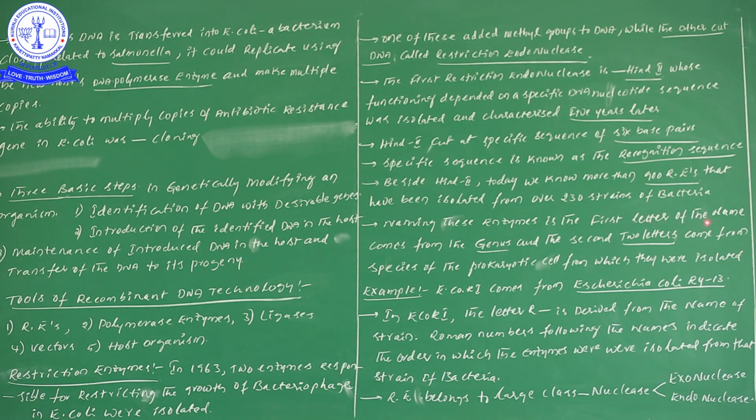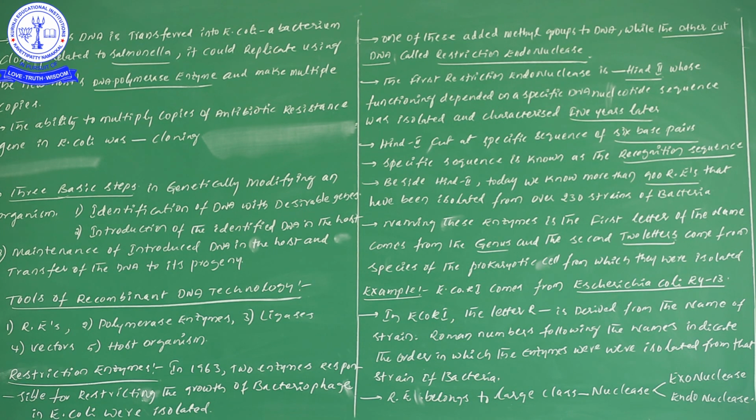The first letter of the name comes from the genus. While writing a binomial name, we write genus and species. So the first letter, for example E, indicates the genus. Next, the second two letters come from the species. Here you see co, co is the species. First letter E, genus; next two letters, species.